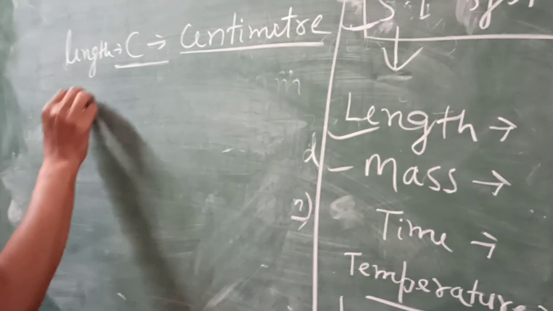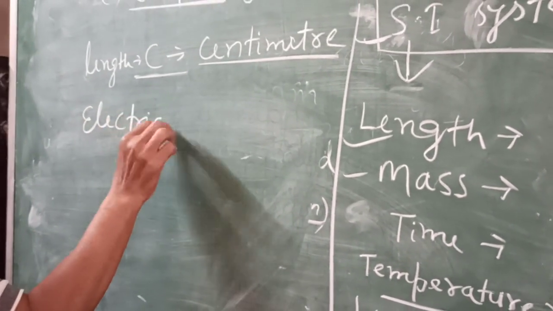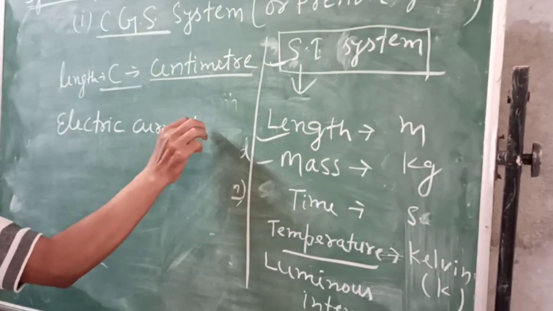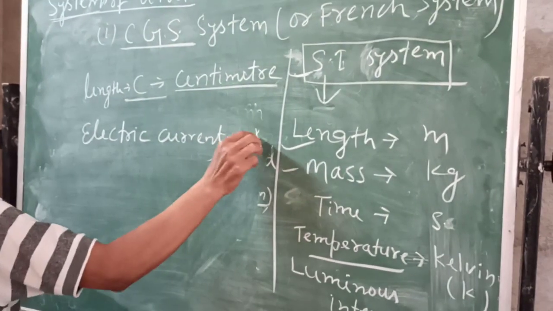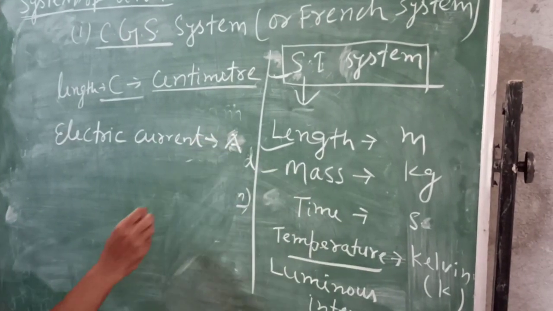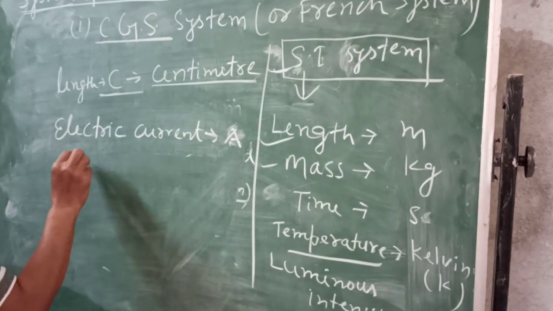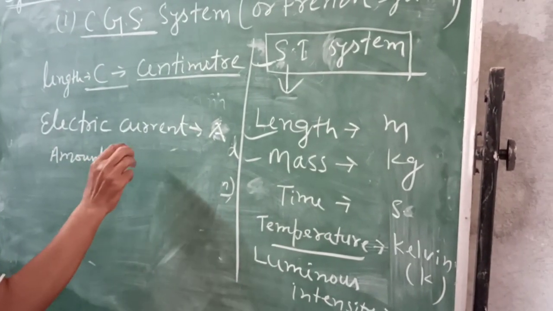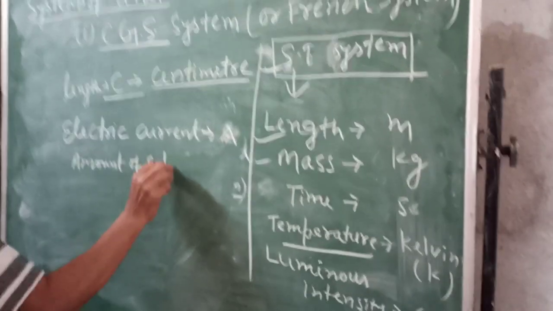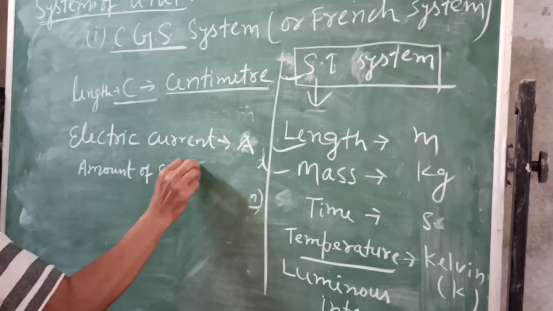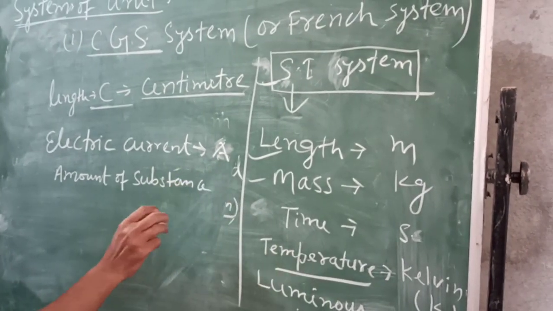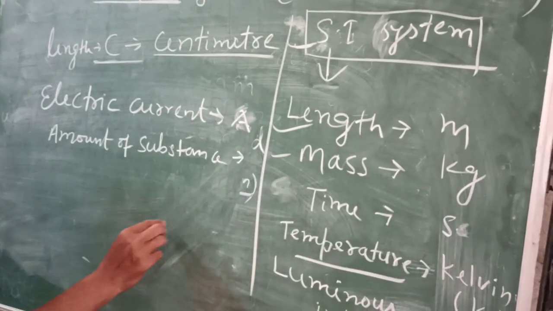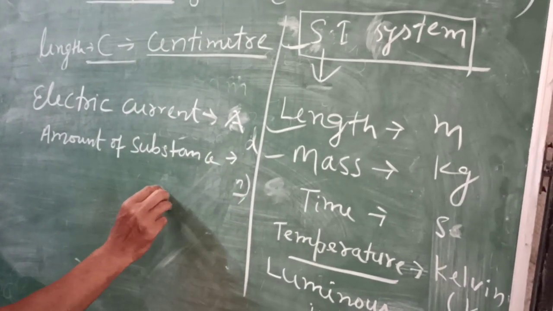Sixth, electric current is measured in ampere, A. Amount of substance is used to measure in mole.